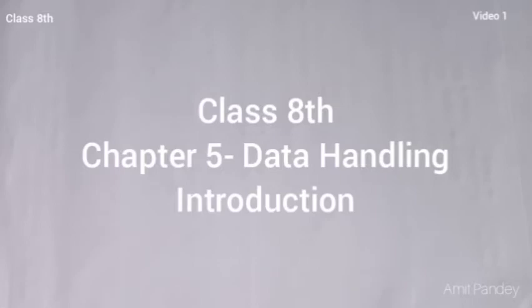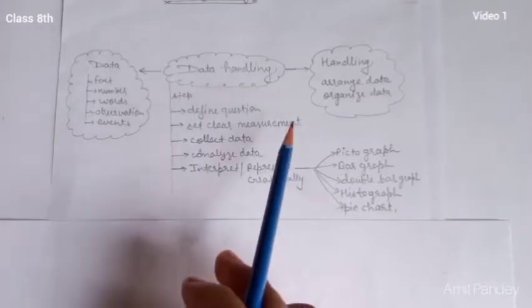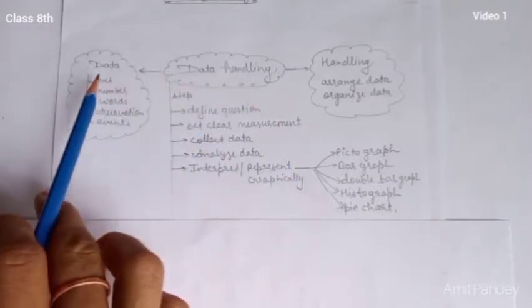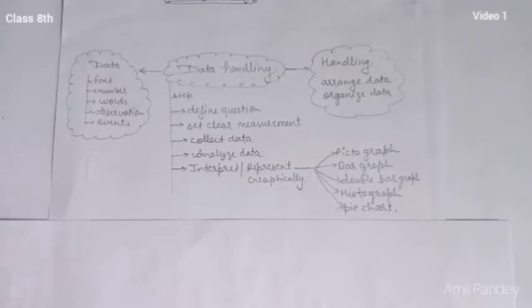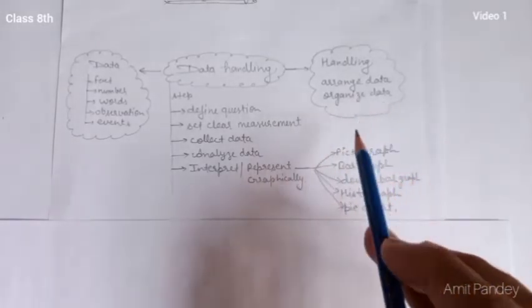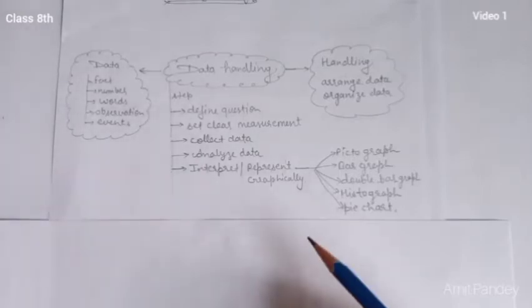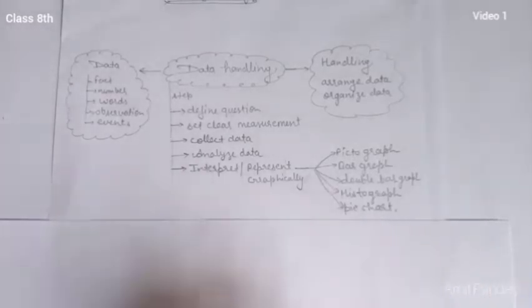So now today we'll start a new chapter, that is data handling. So let's understand, students, data handling. Data could be a fact, number, words, observation, events. Handling means that we can arrange the data in a way, and organize the data in a way that it becomes more informative. Now the question arises: how do we organize and arrange? So we have some steps here.